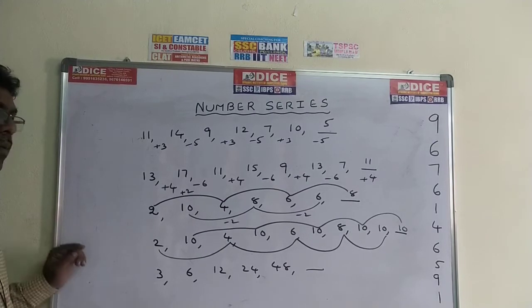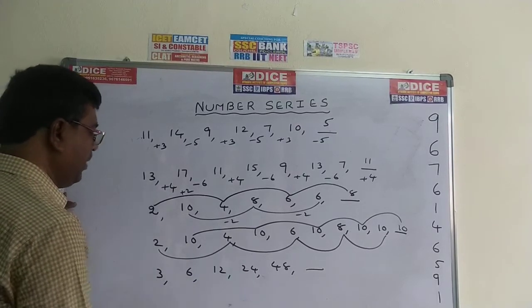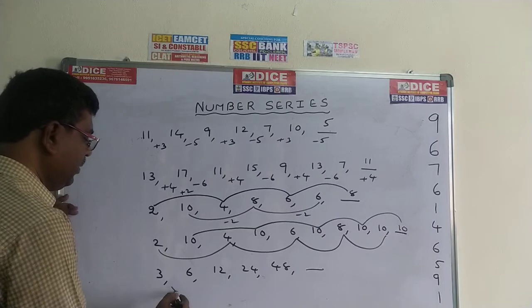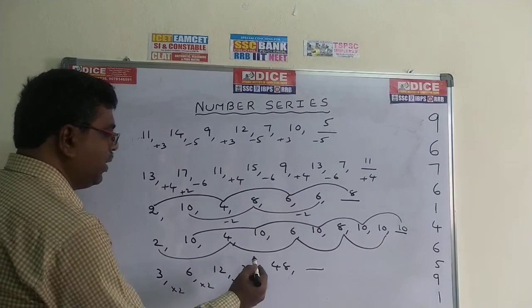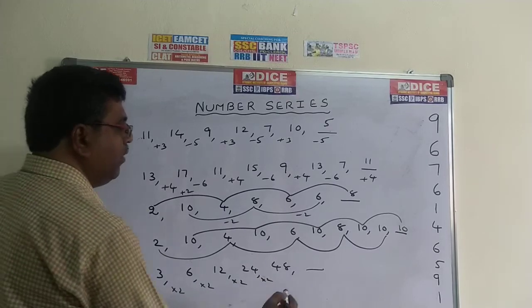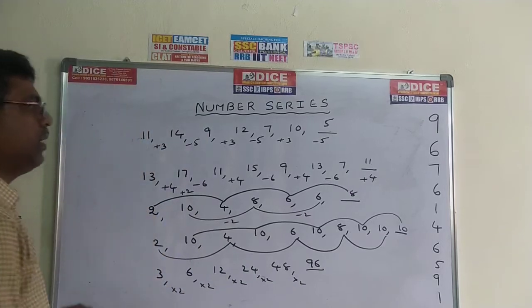Now come to the last problem. This one: 3, 6, 12, 24, 48. Very easy, just doubling the value. 3 into 2, 6. 6 into 2, 12. 12 into 2, 24. 24 into 2, 48. 48 into 2. So the answer is 96. 96 is the correct answer.